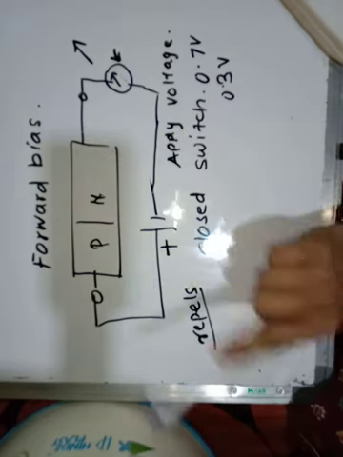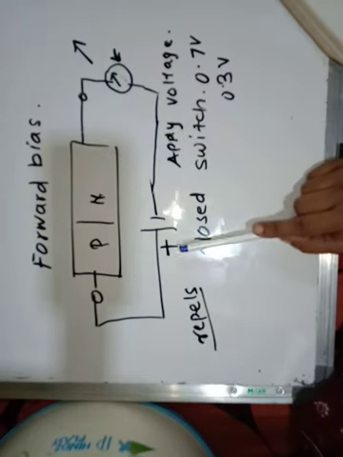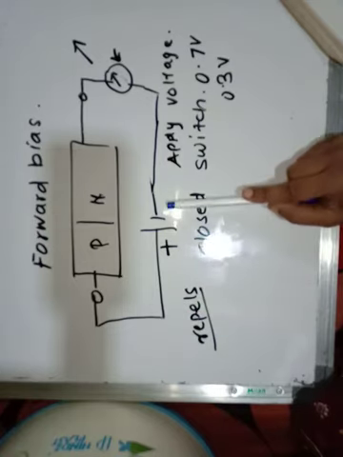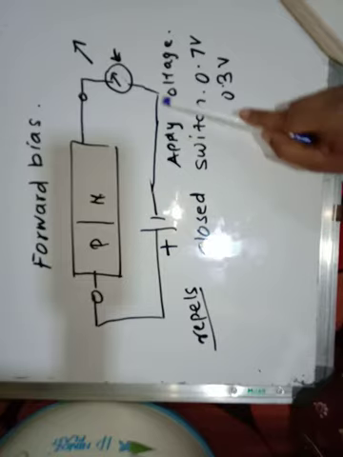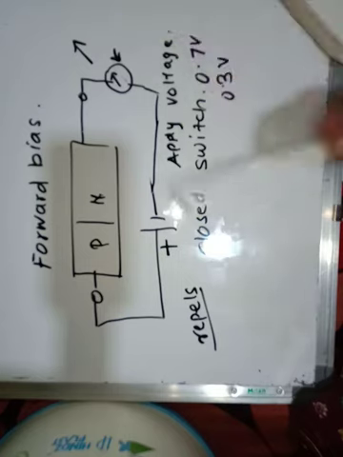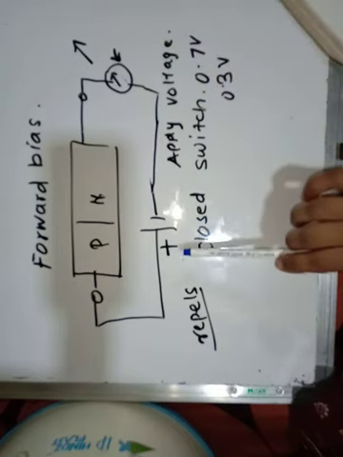Getting it? In the case of forward bias, the positive terminal of the battery is connected to the positive node of the diode, that is your anode, and the cathode is connected to the negative terminal of the battery, and current flows from positive to negative. That's why this diode is known as forward biased.